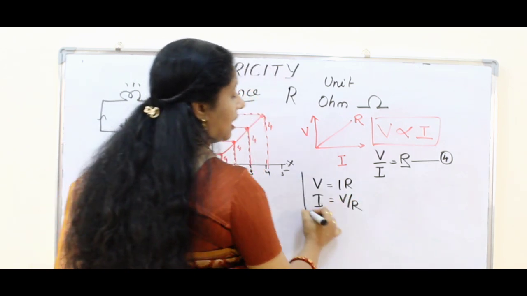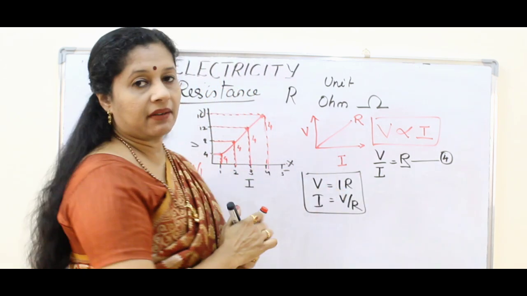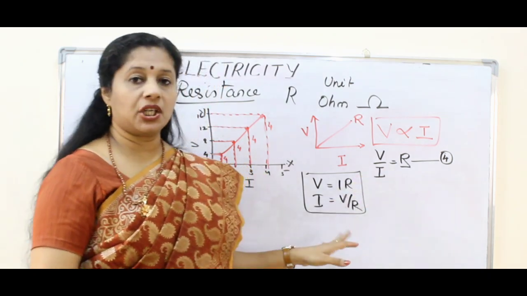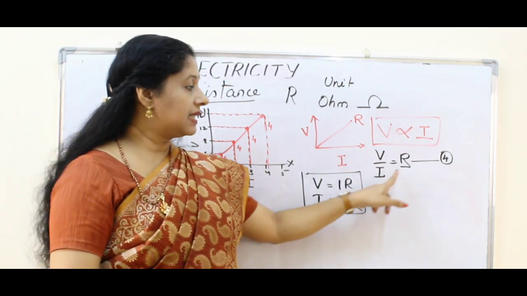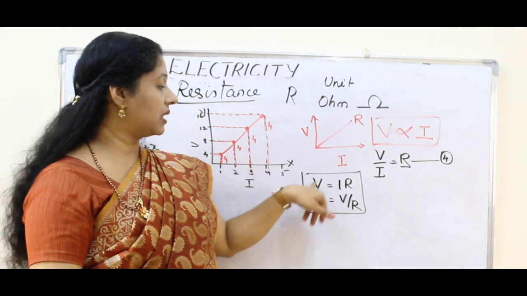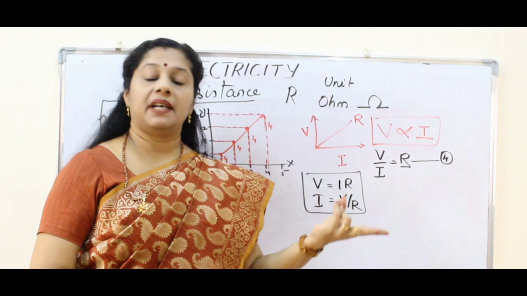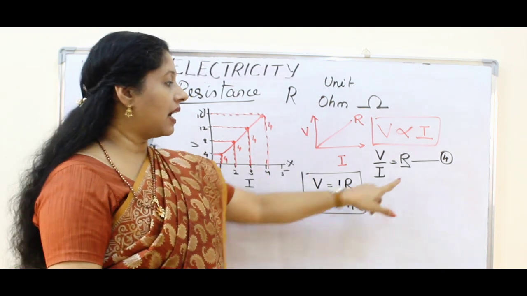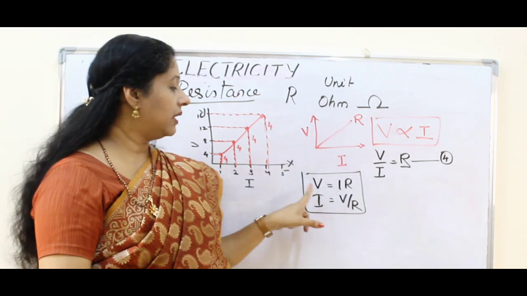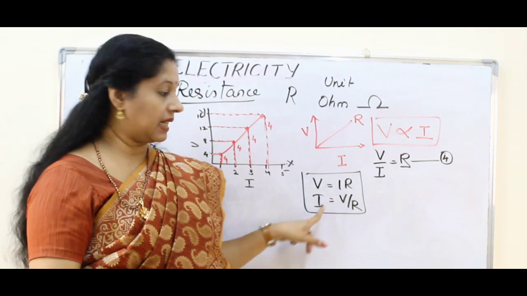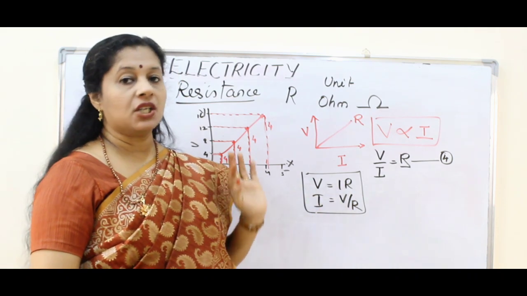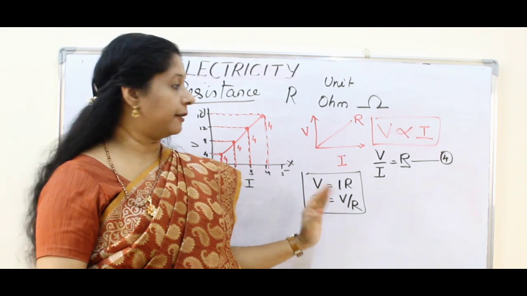These two additional formulas we can make from this by cross multiplication, because out of these three, so far we have learned current, potential difference and resistance. Two of these three will be given. You will have to find out the third one. So if R is asked, you can use this formula. If V is asked, you will use this formula, and if I is asked, you can use this formula. So you can find out the missing value.